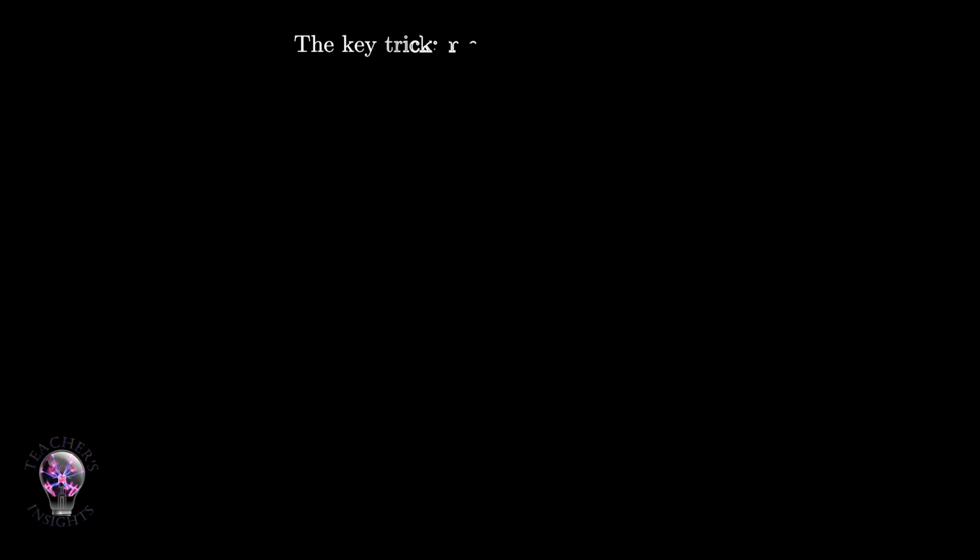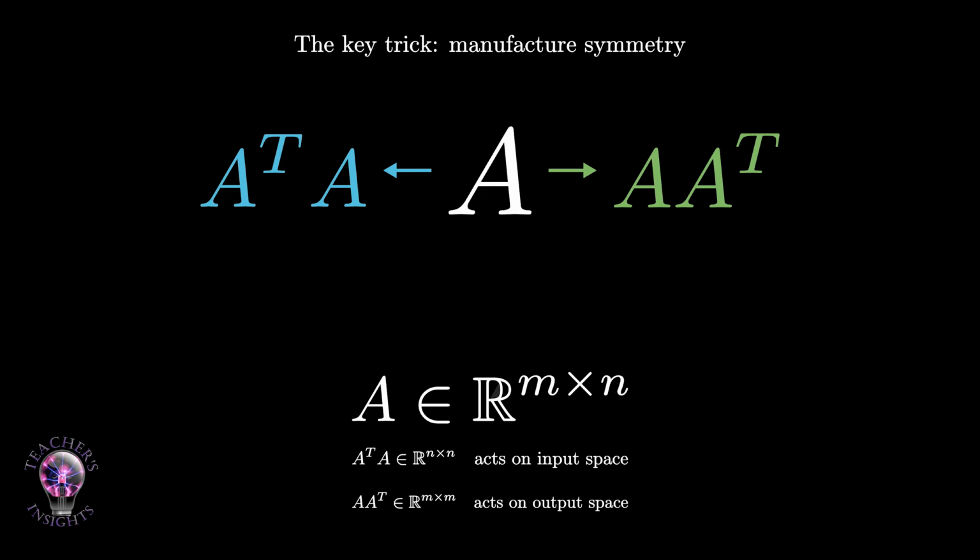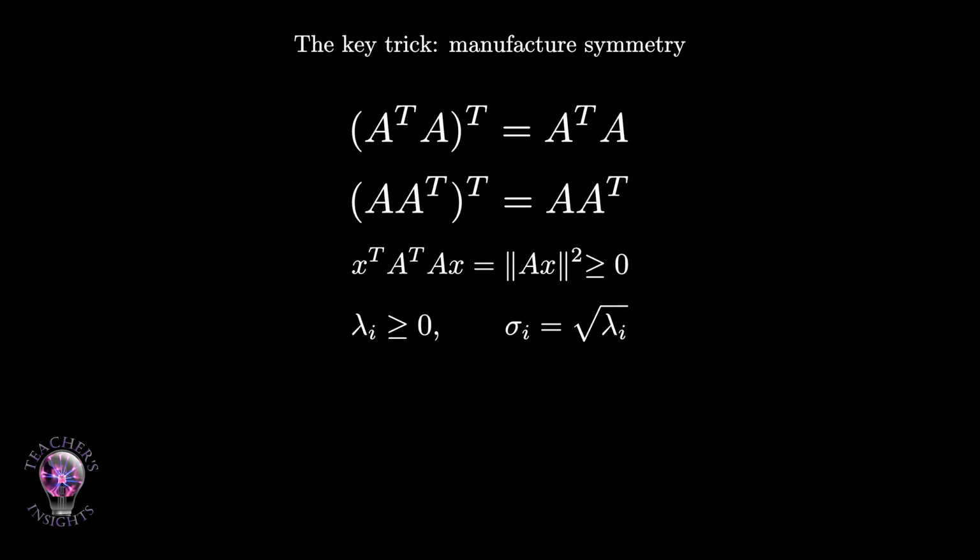Now we come to the central trick. If A is any real matrix, maybe square, maybe rectangular, maybe non-symmetric, then we can form two special matrices, A transpose A and A A transpose. These two matrices are always square. If A is m by n, then A transpose A is n by n, it acts on the input space, Rn, and A A transpose is m by m, it acts on the output space, Rm. Even better, both matrices are symmetric. The transpose of A transpose A is A transpose A. The transpose of A A transpose is A A transpose. So from any matrix A, we have created two symmetric matrices. This is the bridge from the spectral theorem to SVD.